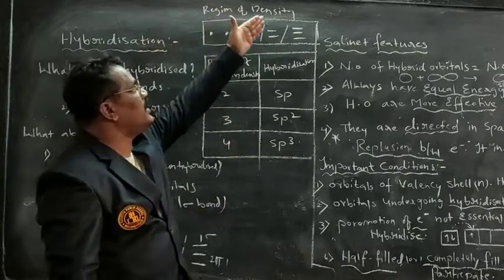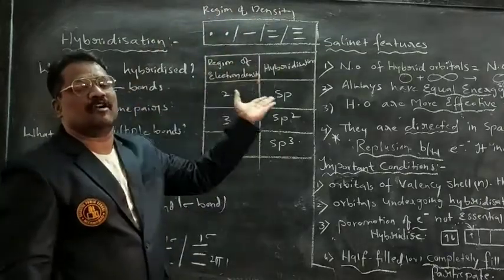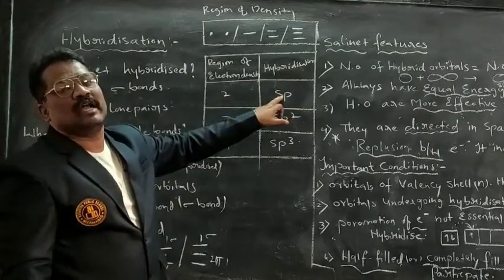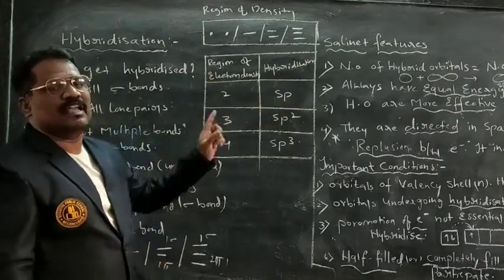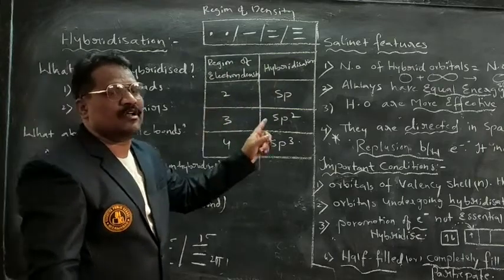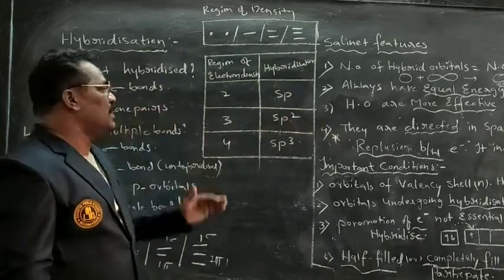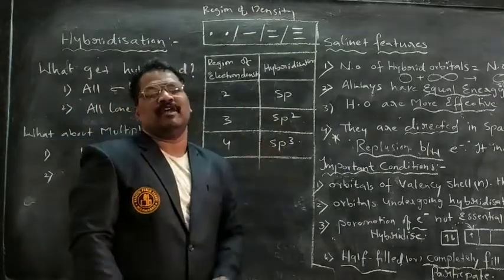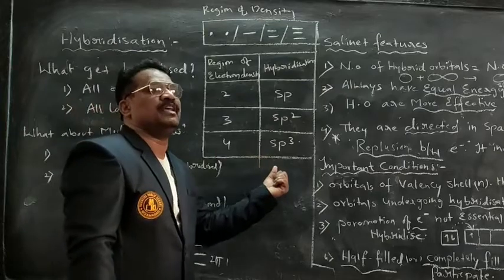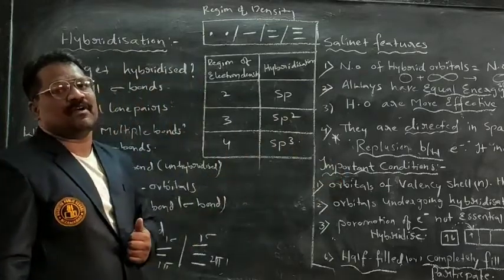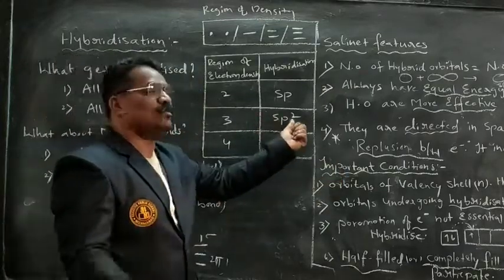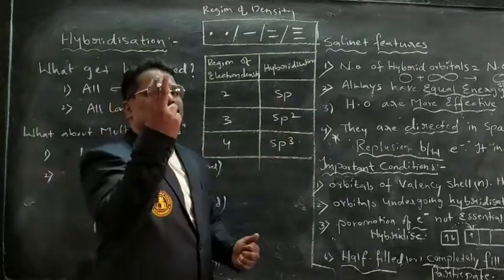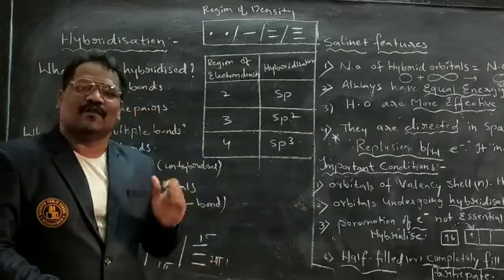Depending upon regions of density, hybrid orbitals are obtained. If it is 2, two sp hybrid orbitals form. If it is 3, one s orbital and 2 p orbitals form 3 sp2 hybrid orbitals. If it is 4, one s orbital and 3 p orbitals form 4 sp3 hybrid orbitals.